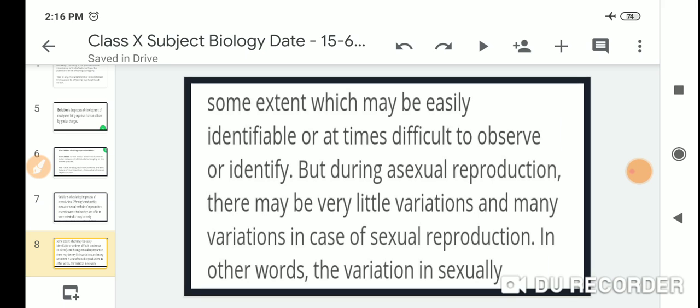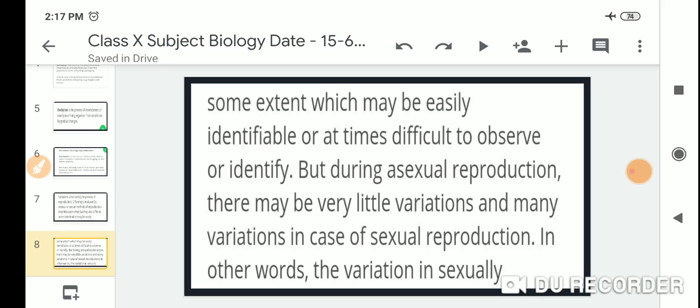During asexual reproduction, there may be very little variation, and many variations in case of sexual reproduction.